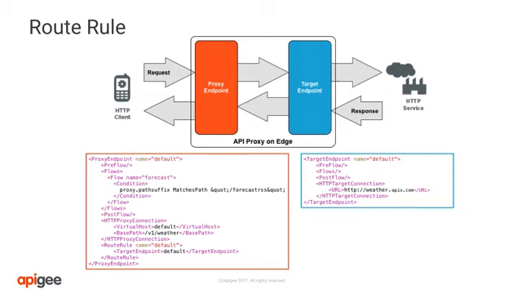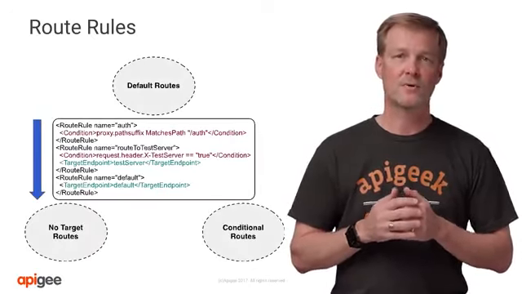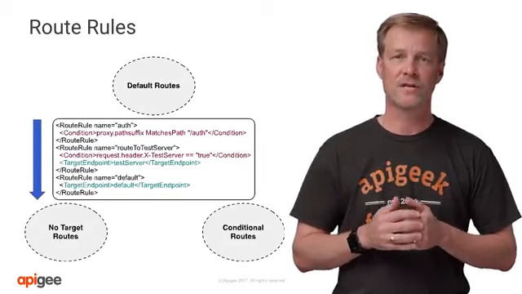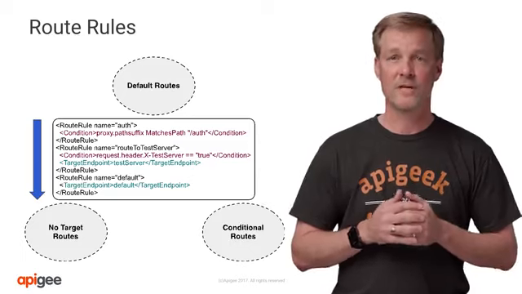Another example of where multiple target endpoints may exist is when the data being requested may be on different backend servers, such as often the case when companies merge and customer data is on multiple systems. The API proxy can be modified to route traffic to multiple systems based on criteria entered, thus allowing a single API proxy to send data back to the developer regardless of the target backend that has the data. Here we show 3 route rules. The system will go from top to bottom to evaluate these rules, and the first one that comes back with true will be executed, and all the other route rules will be ignored.